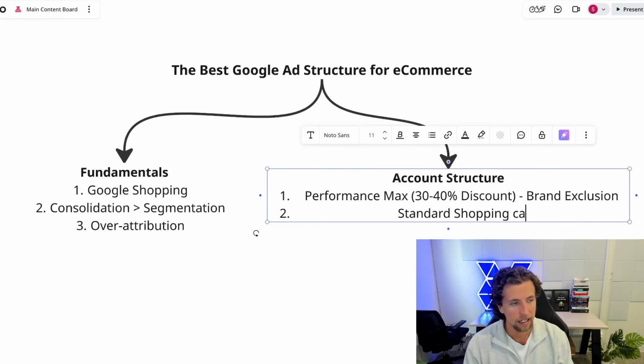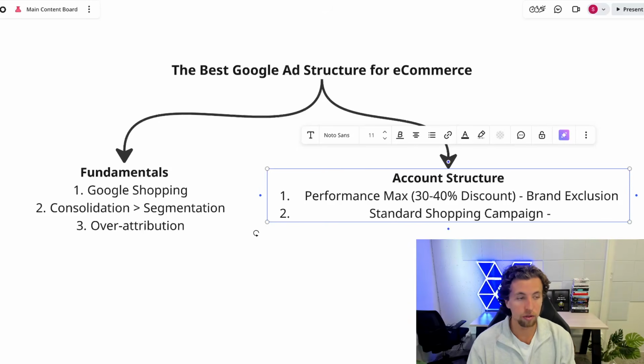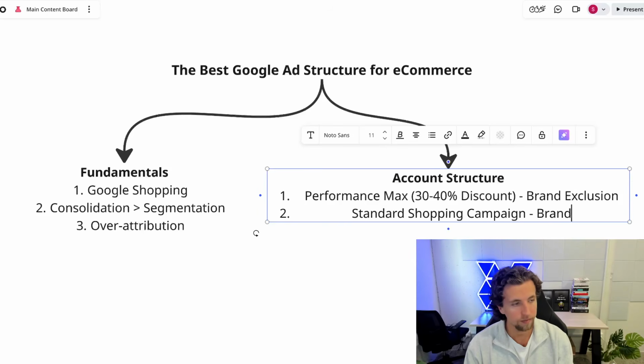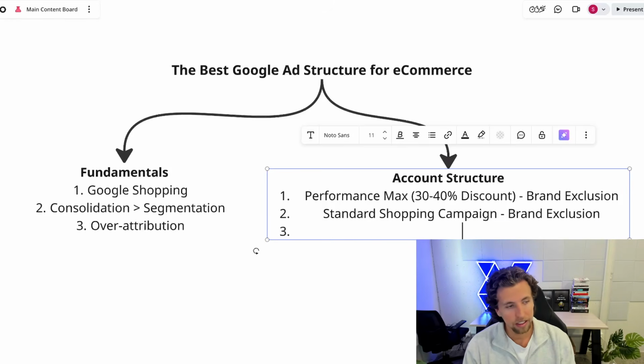And the idea here is that we can trust a standard shopping campaign attributed figure much more than we can trust Performance Max. And there's 2 reasons. Number 1, we get better clarity into search term data. Number 2, we can set up audience segments, and we can decrease the bid on any existing website visitor or any existing customer. And so we can really make sure that standard shopping is not placing on anyone that currently exists within the funnel. And we'd obviously also put a brand exclusion in here, but you can also put audience exclusions in. Then in conjunction to that, you're really set for most brands.